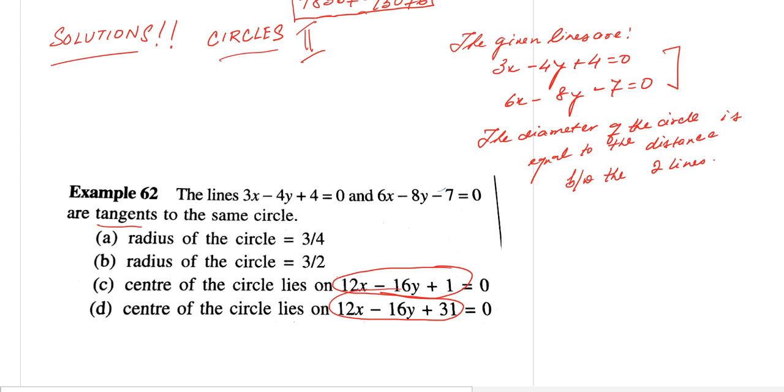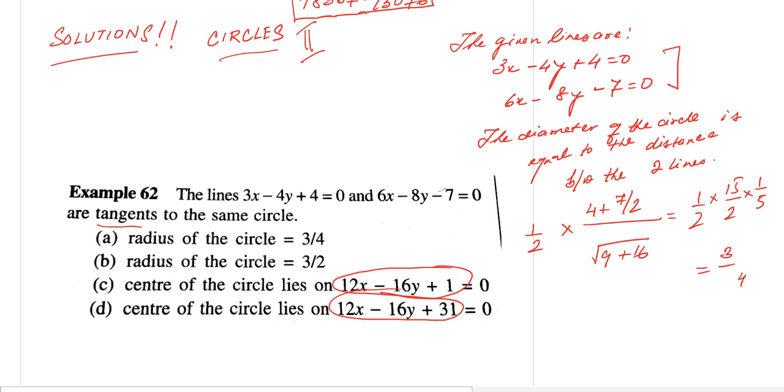So the required radius is half into (4 plus 7 by 2) divided by root over 9 plus 16. So this is equal to half into 15 by 2 into 1 by 5, and if we calculate, this will be equal to 3 by 4.